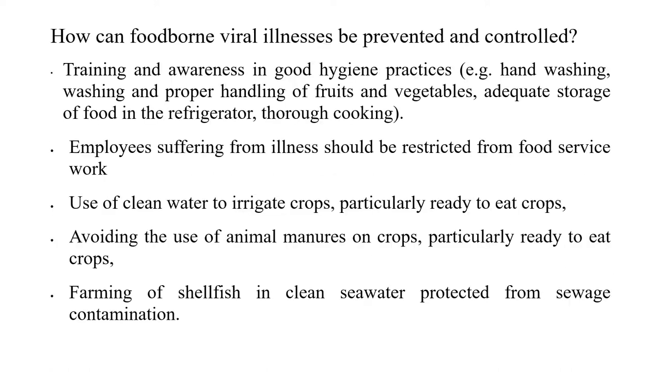Then how can foodborne viral illness be prevented and controlled? Training and awareness in good hygiene practices like hand washing, washing and proper handling of fruits and vegetables, adequate storage of food in the refrigerator, and thorough cooking. Employees suffering from illness should be restricted from food service work. Use clean water to irrigate crops, particularly ready-to-eat crops, avoid the use of animal manures on such crops, and farm shellfish in clean seawater protected from sewage contamination.